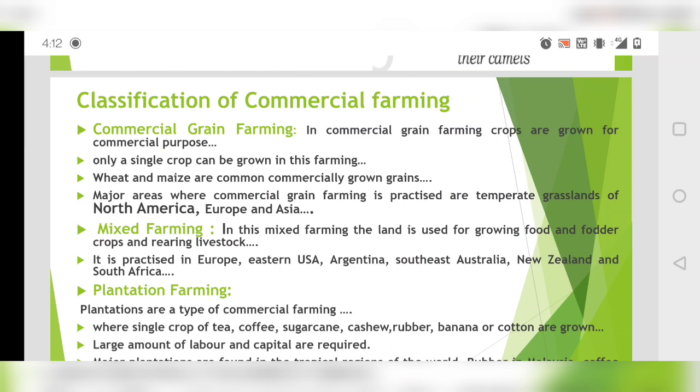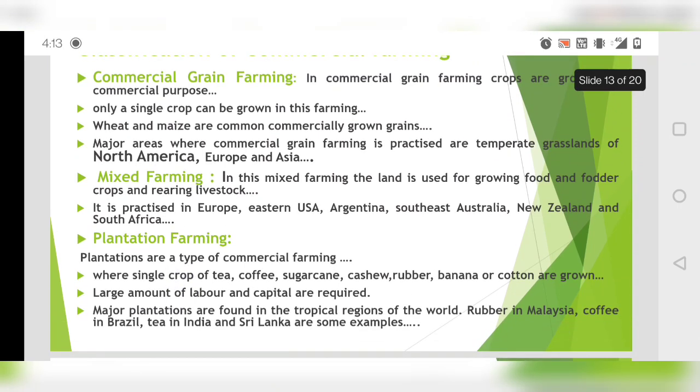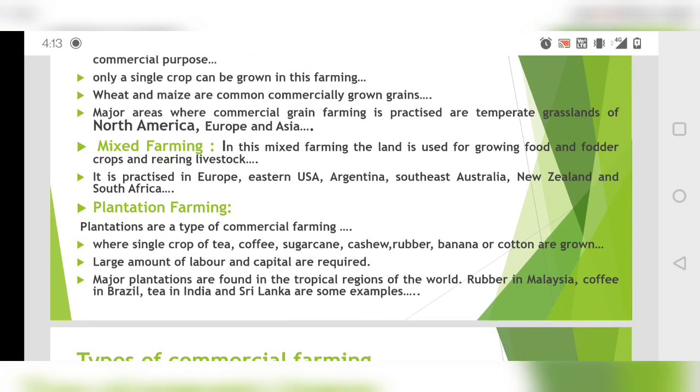The major areas where commercial grain farming is practiced are temperate grasslands, North America, then Europe and Asia. Next we have mixed farming. The word itself explains that two things will be mixed, or something else will be mixed with farming. In mixed farming, the land is used for growing food and fodder crops and rearing livestock. Both things are done together: they rear livestock, they grow crops as well, and from that crop the fodder for the livestock is also obtained. That is how we do mixed farming.